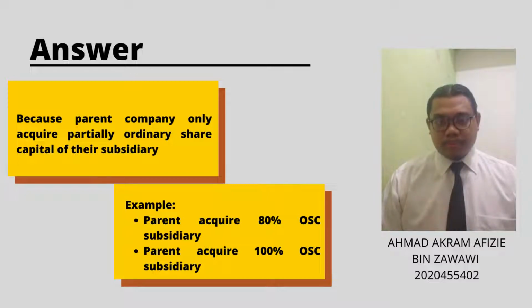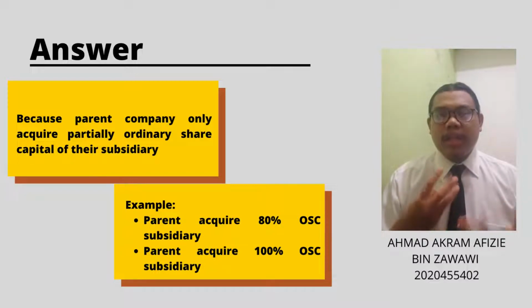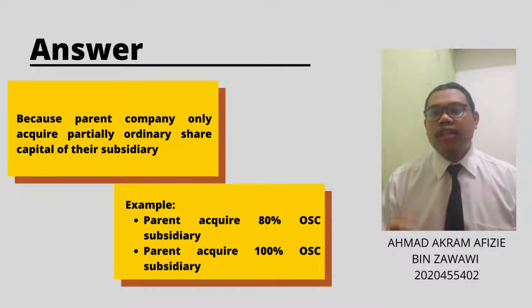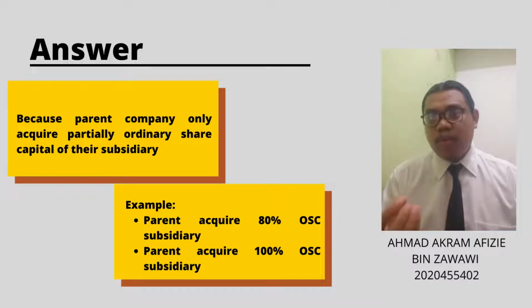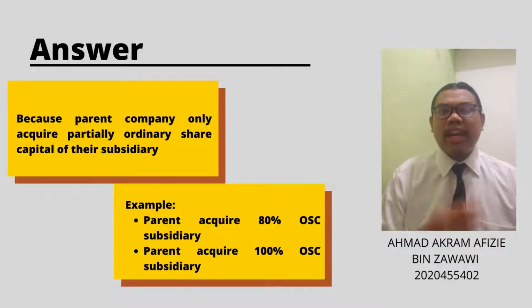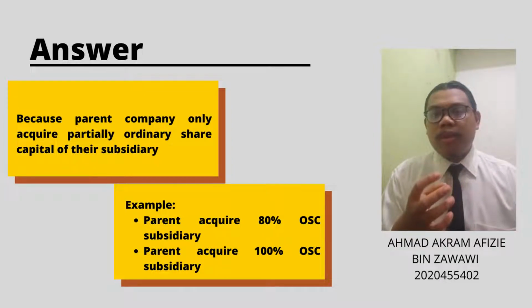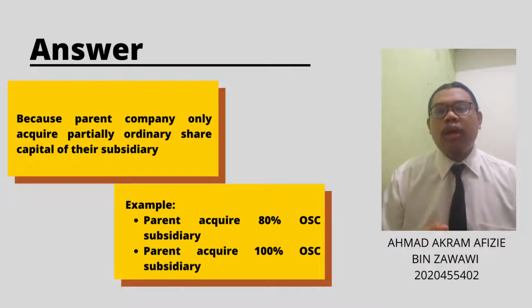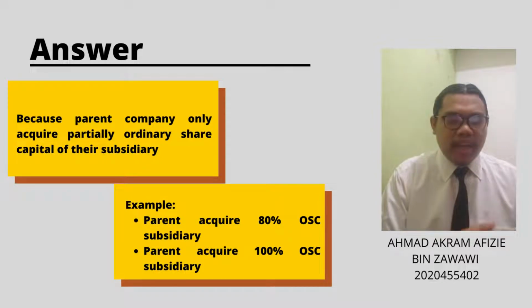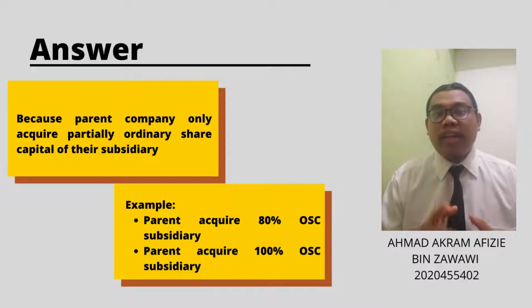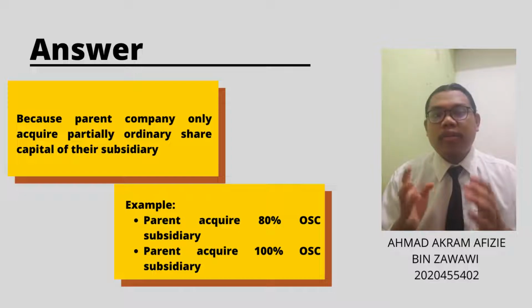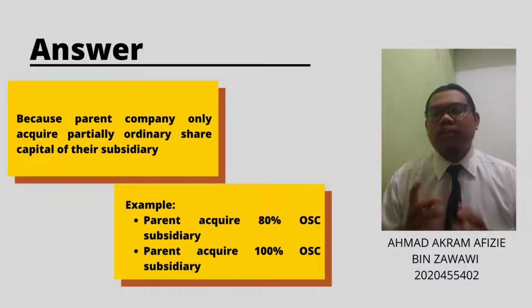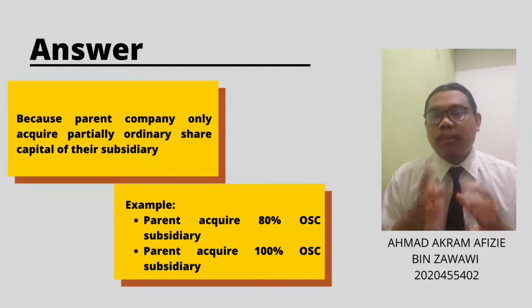For example, if the parent company acquires 80% ordinary share capital of their subsidiary, they can only apportion 80% of their subsidiary retained profit into group retained profit, and another 20% of the retained profit of their subsidiary will be transferred to non-controlling interest. On the other hand, if the parent acquires 100% of the subsidiary ordinary share capital, the retained profit of the subsidiary 100% will be transferred to group retained profit.